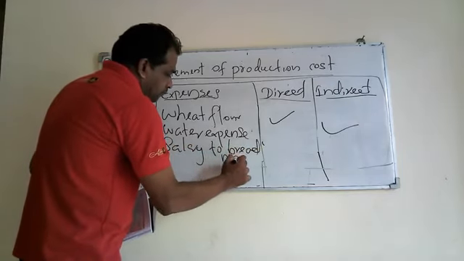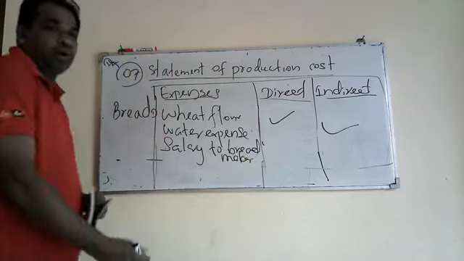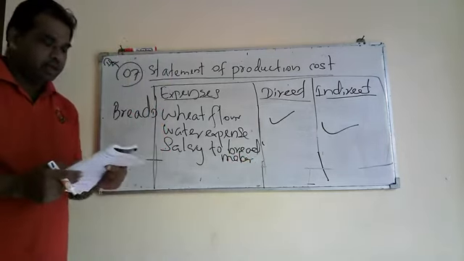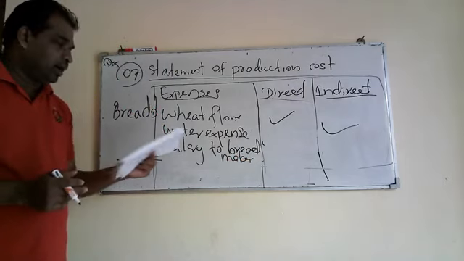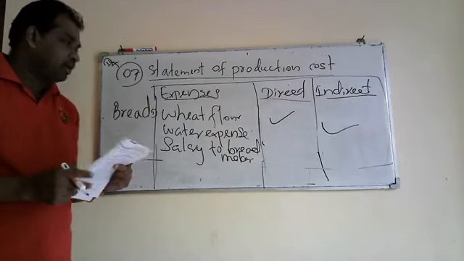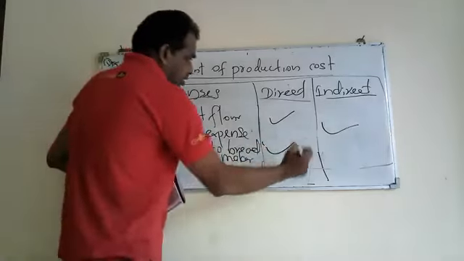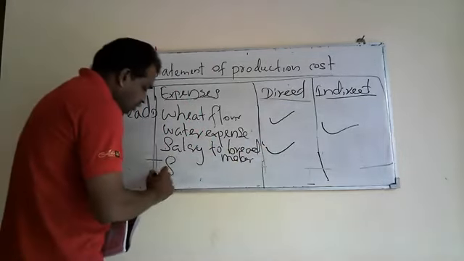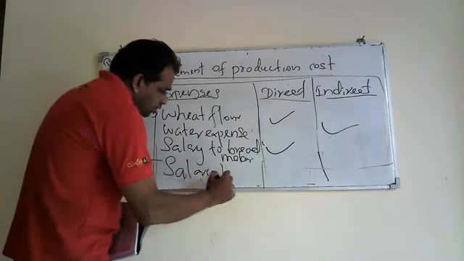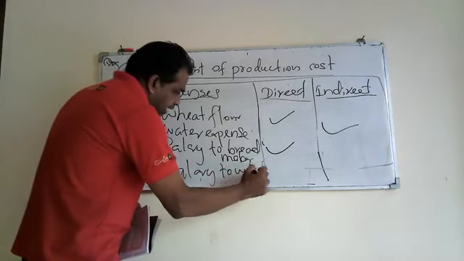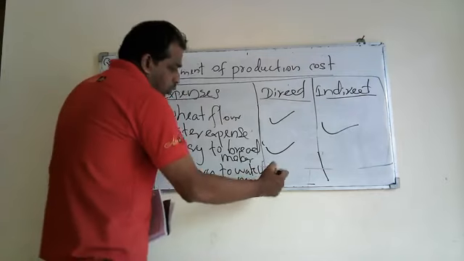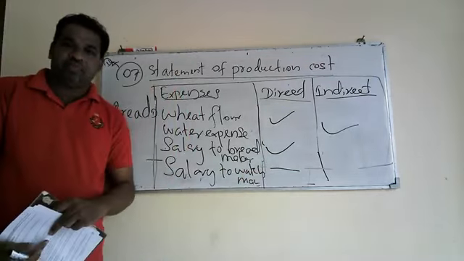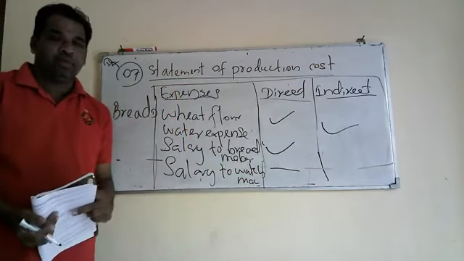Then salary to the bread maker. The bread maker is the main person who works in a bakery. The salary paid to the bread maker is direct labor. Then salary to the watchman. The watchman is not involved in the production process in the bakery. He looks after the bakery.